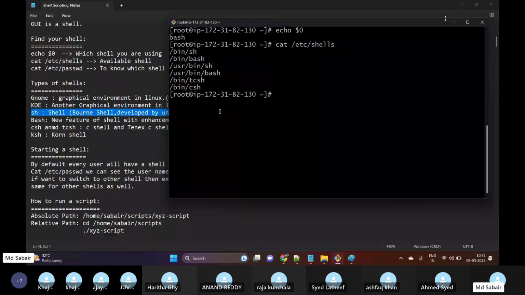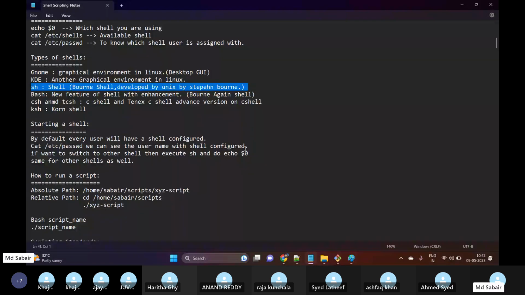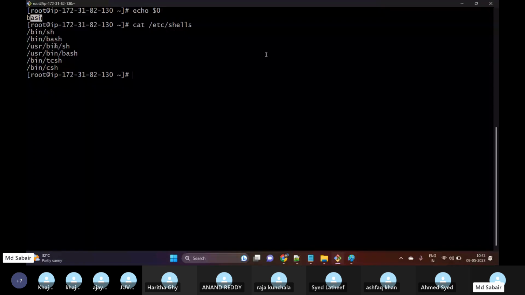And for example, if you want to switch to any particular shell, instead of using bash, I want to use sh only. So I can execute sh and hit enter. If I do echo $0, we can see which shell I'm using currently. If I want to get out of this, I can use exit.